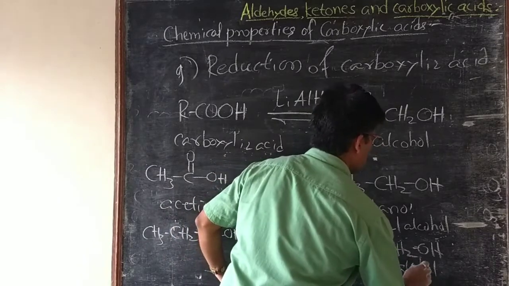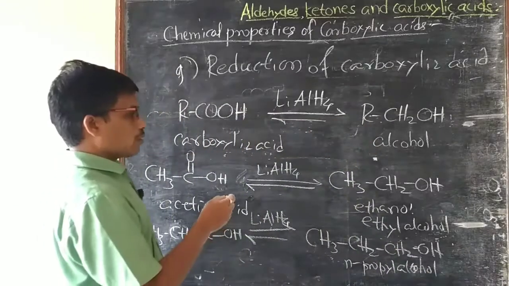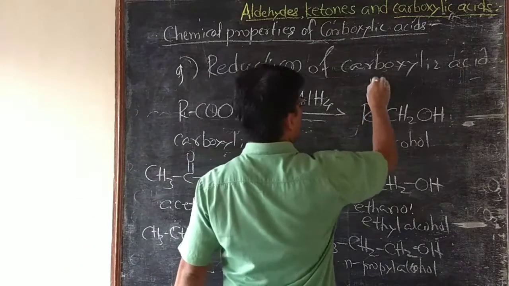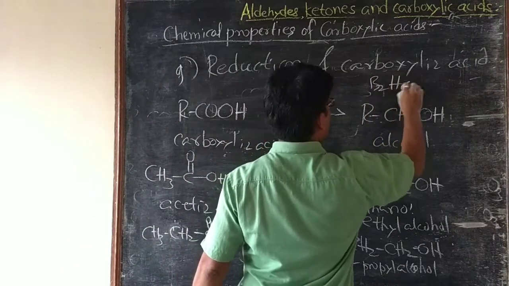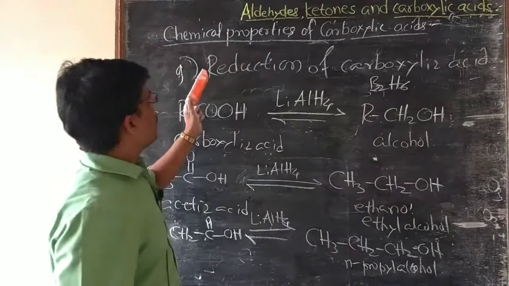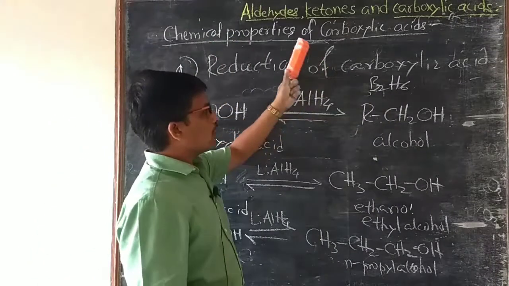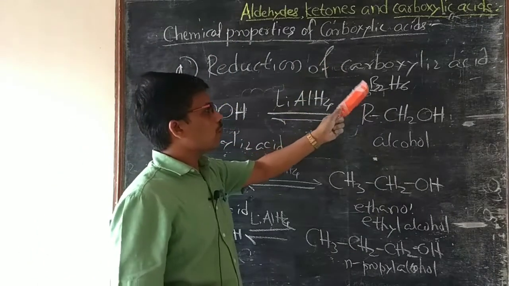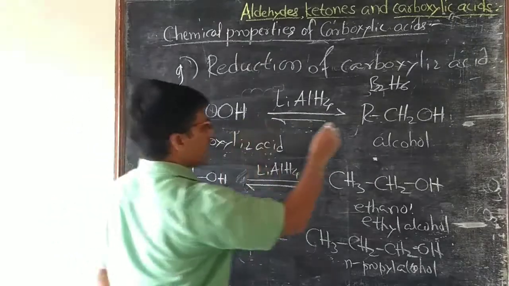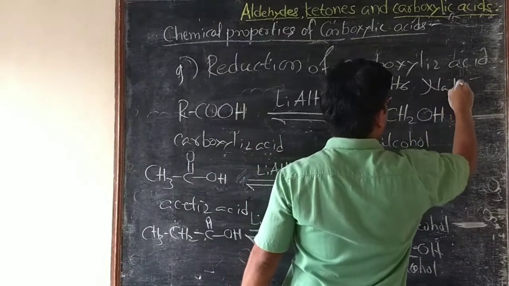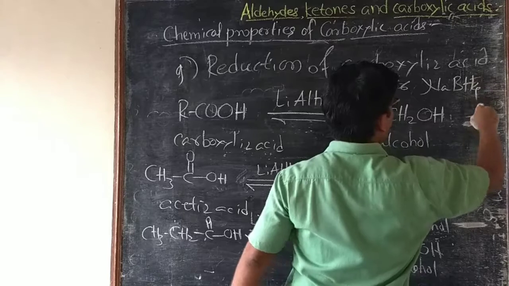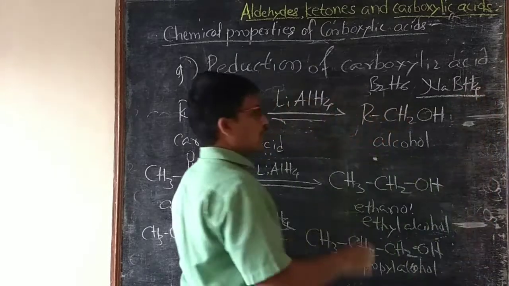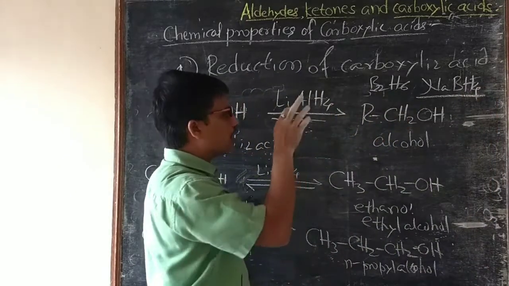Carboxylic acids can also be reduced by diborane, that is B2H6. That is, the reduction of carboxylic acid can be carried out in the presence of B2H6. Sodium borohydride, that is NaBH4, does not reduce carboxylic acids.